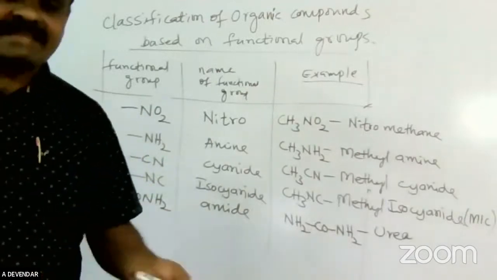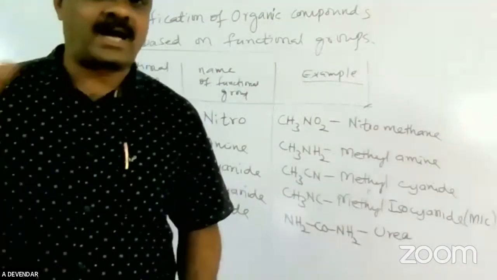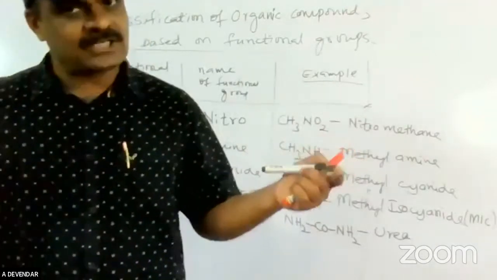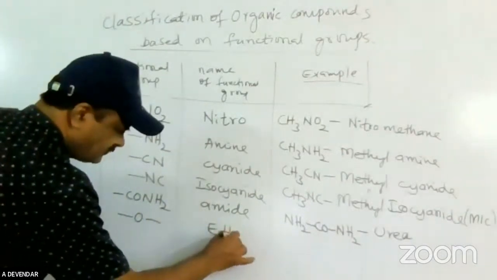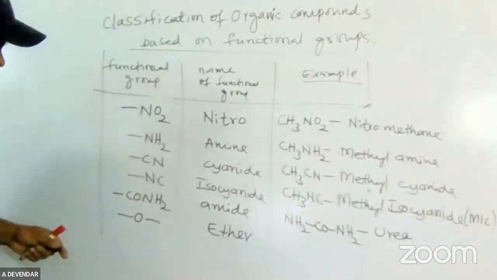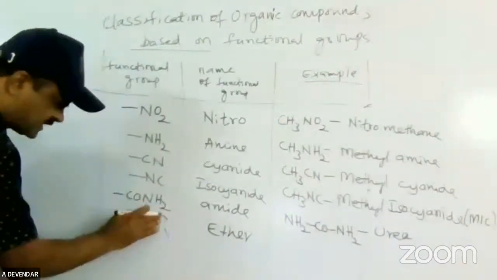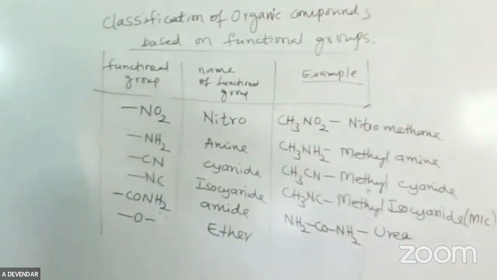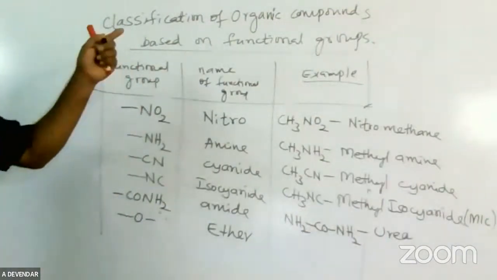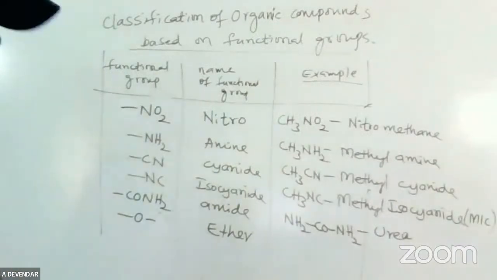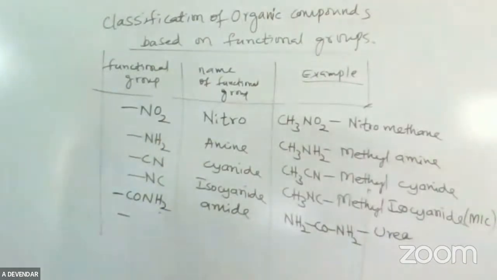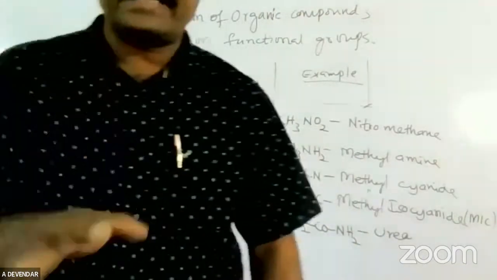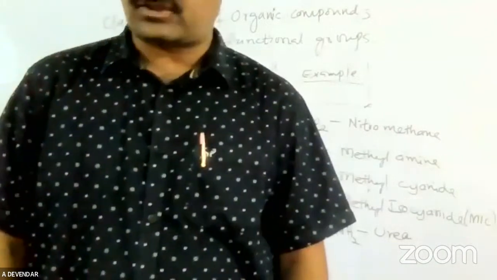Ether also: ROR means R is the alkyl group, with O in between. If a carbon is present on both sides of the O, that is called an ether. Acetone is like that, with the keto bond. You have to remember these from the examination point of view. This is enough for the classification based on functional groups. Please practice it, it is also asked in the examination for a 10 marks question.